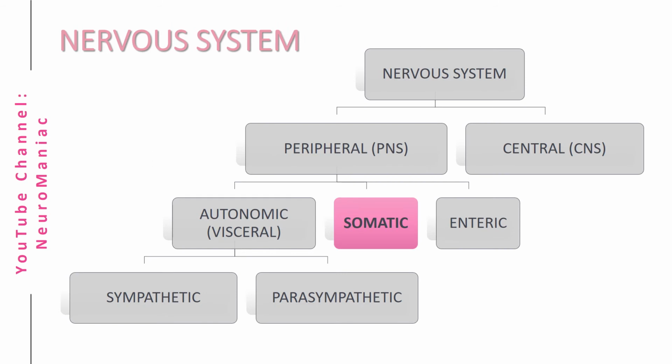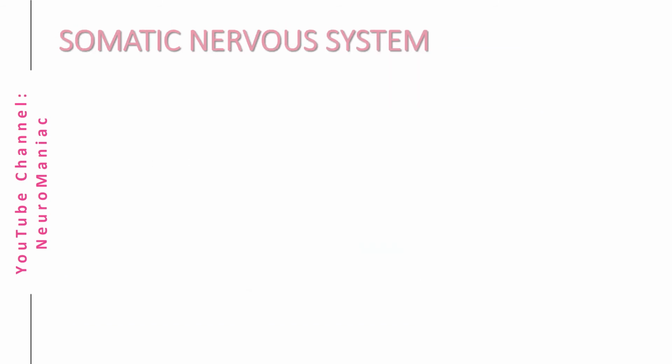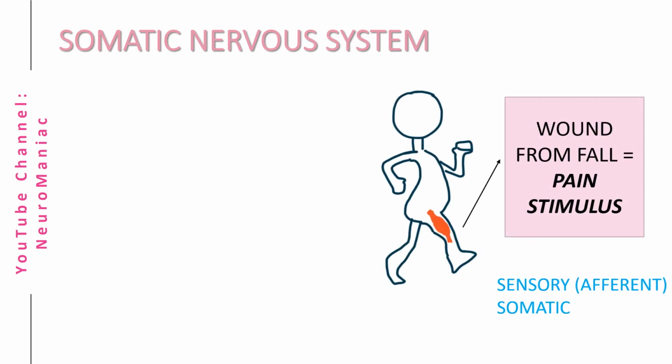Let's move onto the somatic nervous system. The somatic nervous system is composed of sensory and motor neurons. Sensory somatic nerves mediate external stimuli from sensory organs such as the skin. Stimuli from skin can include pain, temperature, or fine and coarse touch.